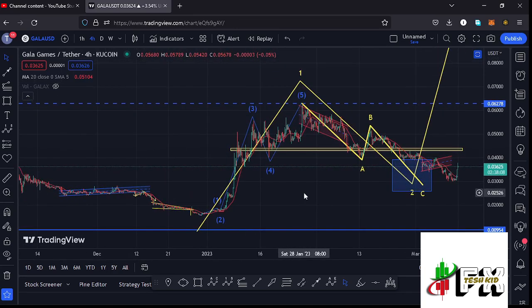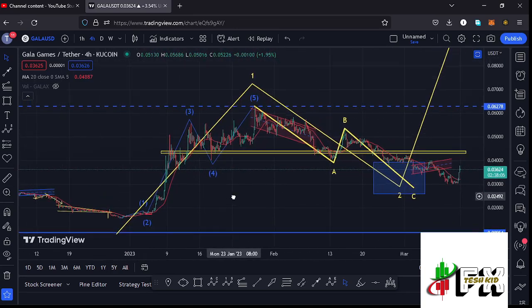And allow me to first give you a quick recap of what has been happening, where you can see that after seeing our lower low down there, we started that massive bounce to the upper side obeying the Elliot structures, where you can see that I have this Elliot structure in blue having the wave 5 giving us a peak at around the $0.06278 mark, and also completing the formation of a larger Elliot wave count 1 to the upper side of this Elliot structure right here in yellow.